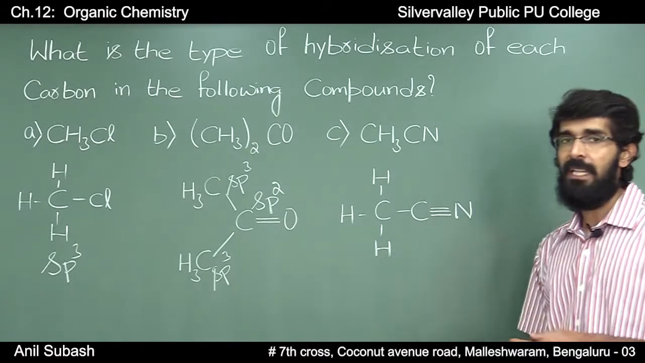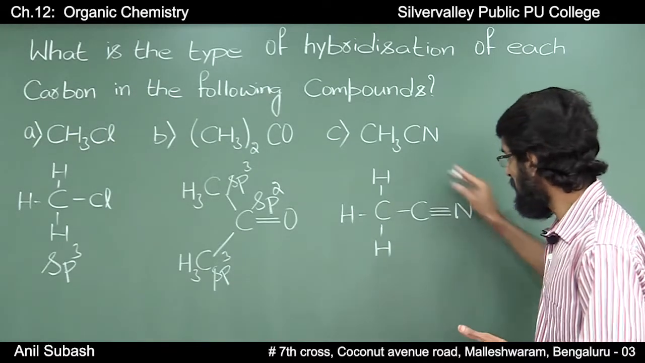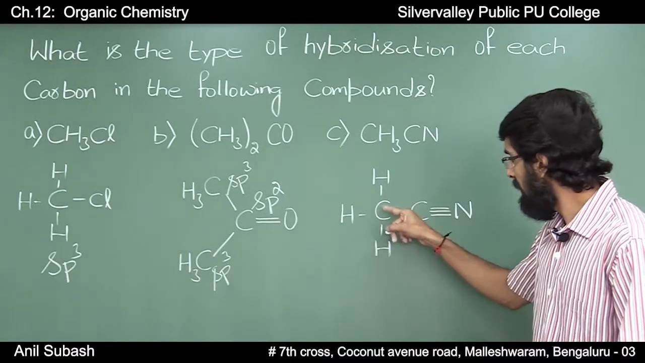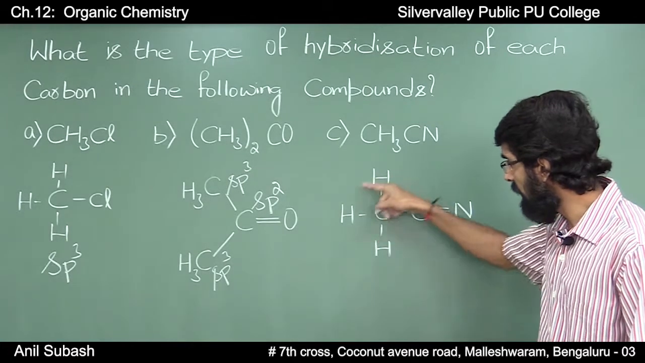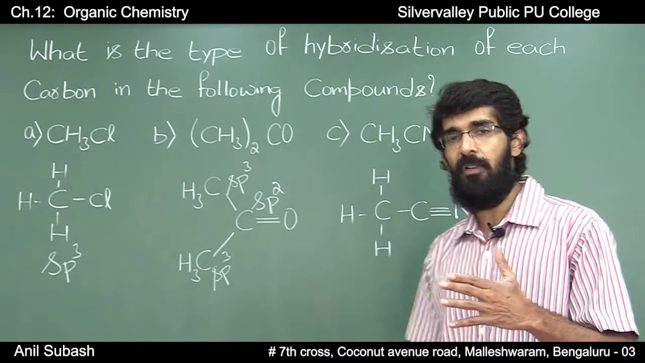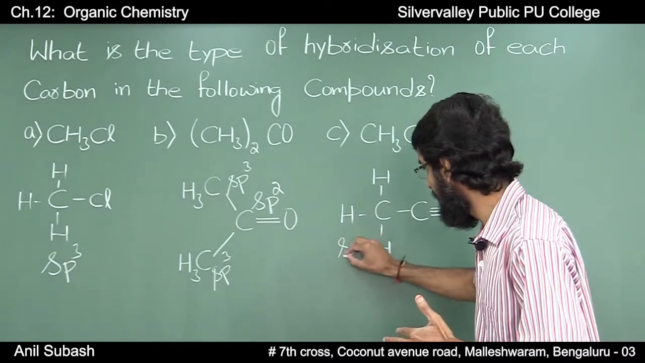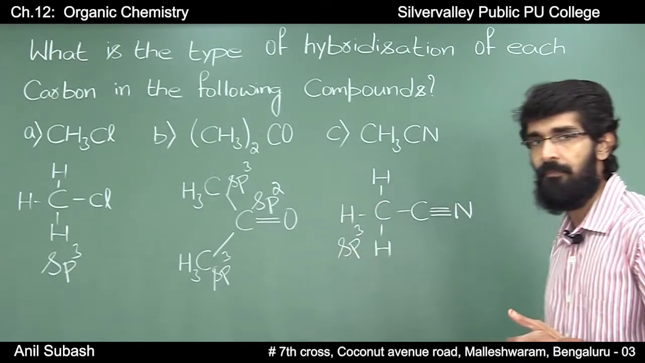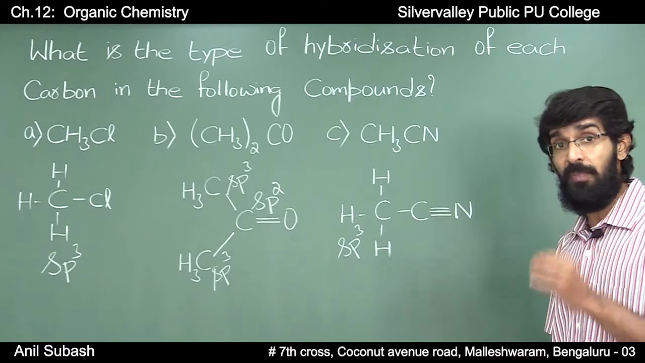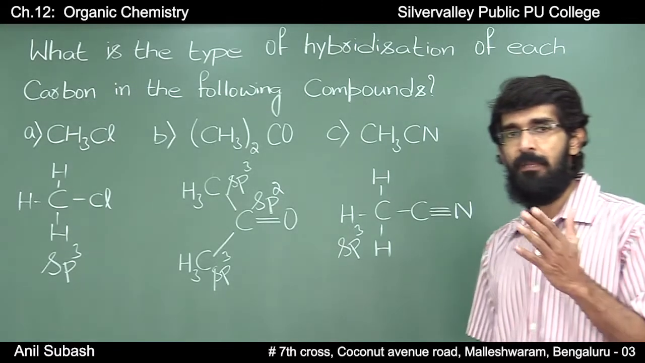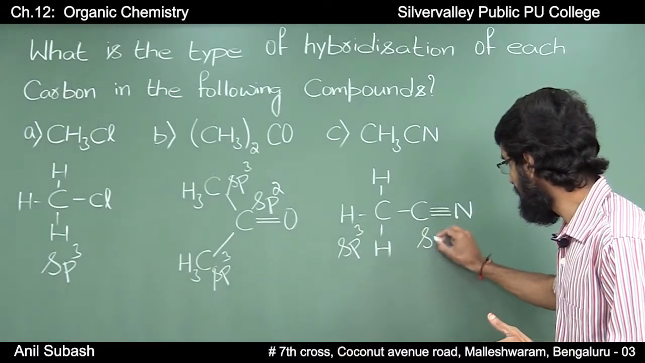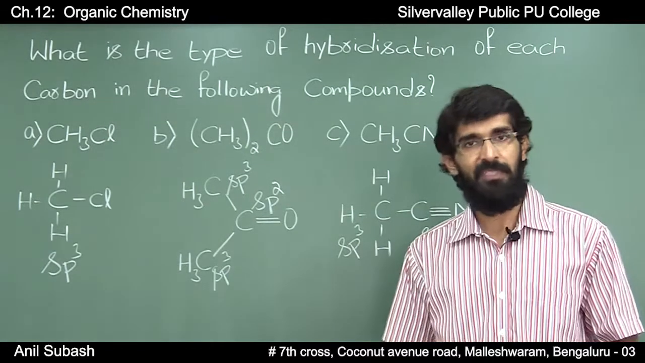Moving further, CH3CN, the structural formula looks like this. There are 2 carbon atoms. This carbon atom is involved in only single bonds. Since it is involved in only single bonds, the hybridization should be sp3. Whereas this second carbon atom, it is involved in a triple bond. Whenever carbon atoms are involved in a triple bond, then it should be sp hybridized carbon.